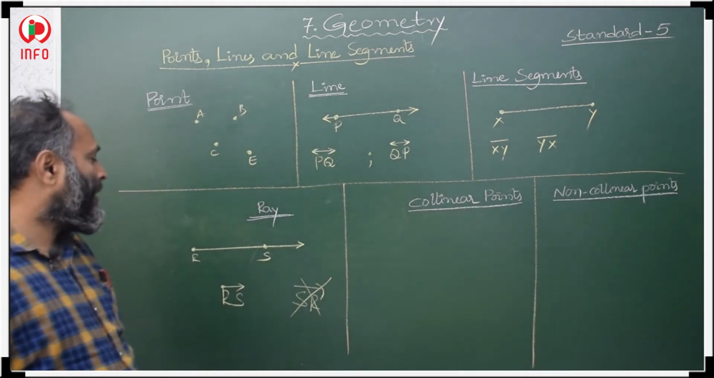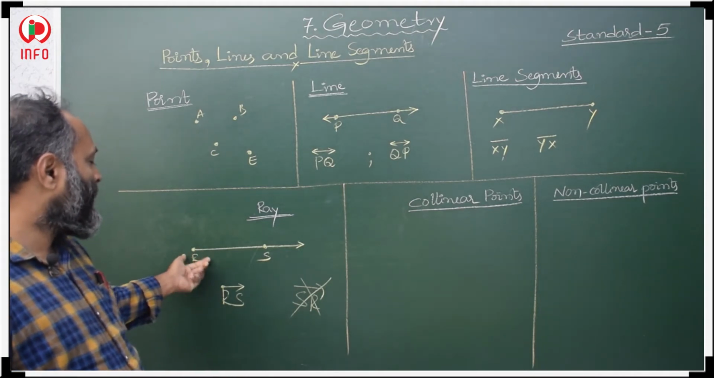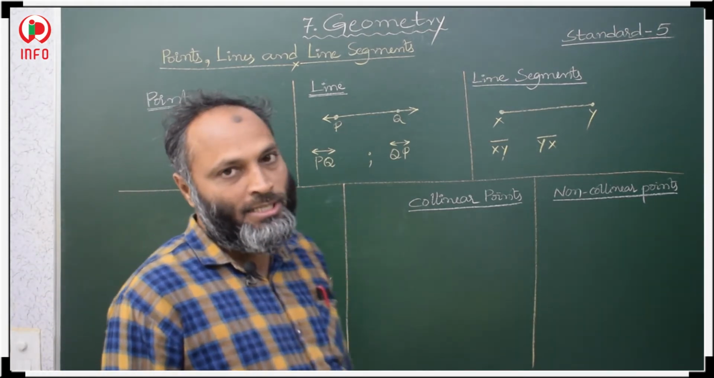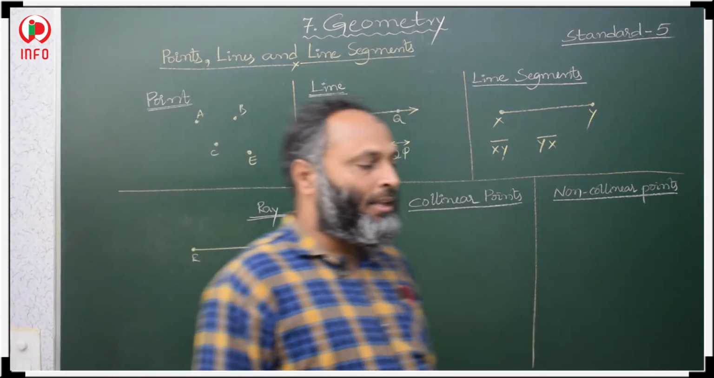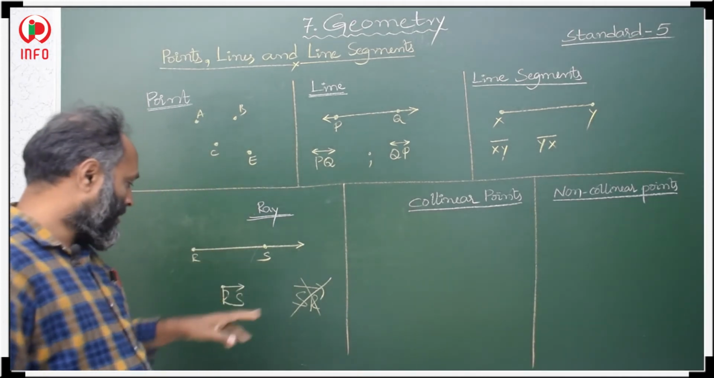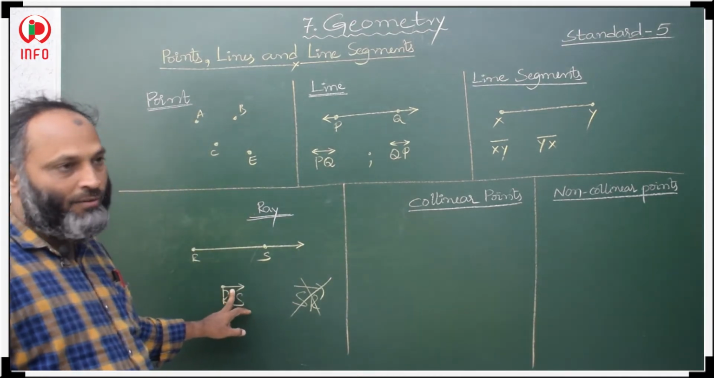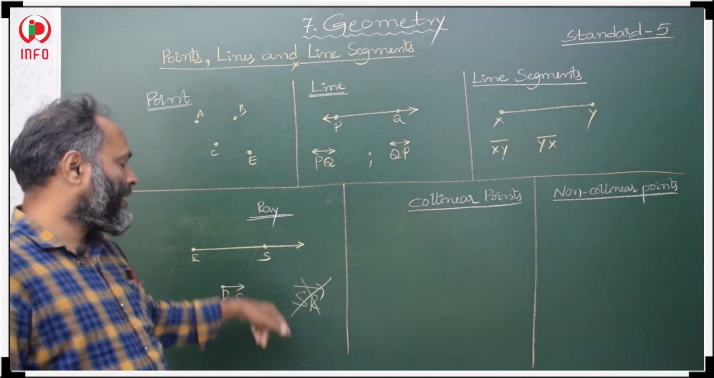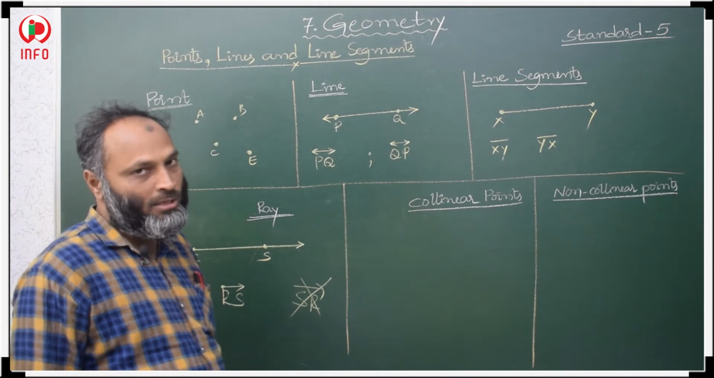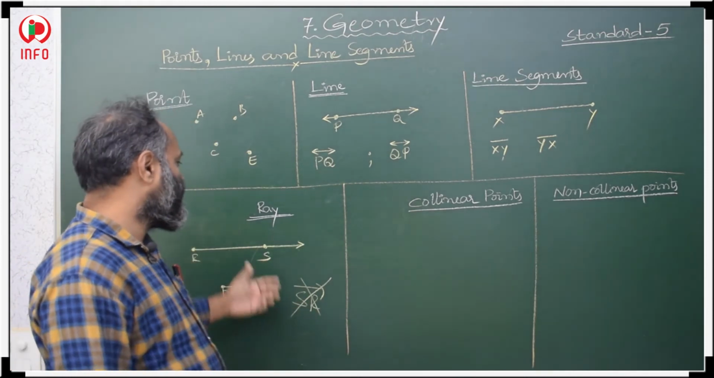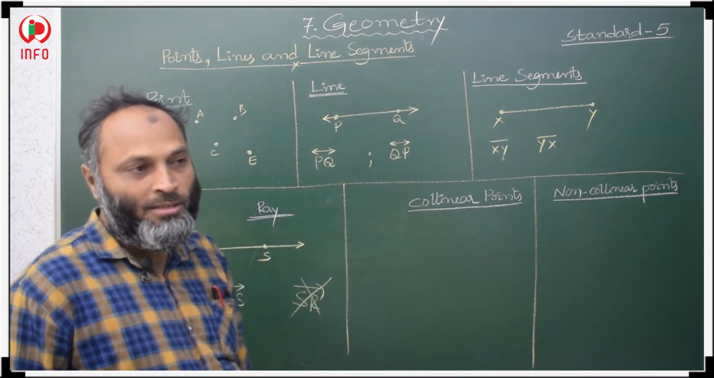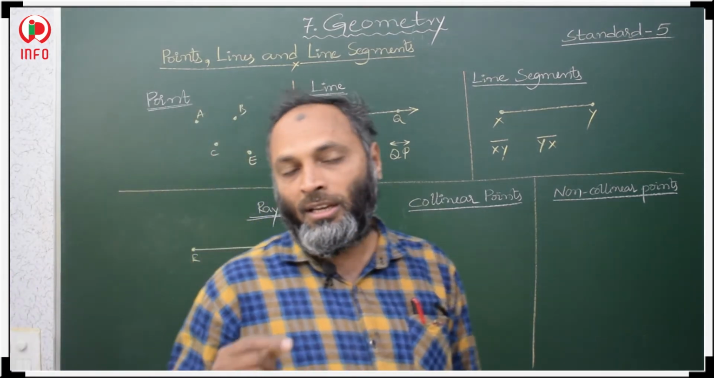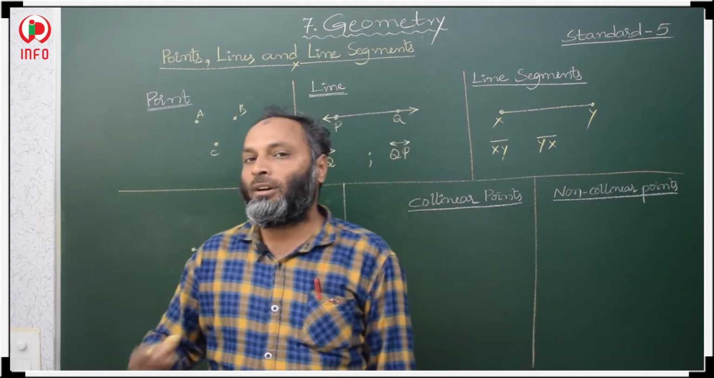Then after that, ray. A ray has one end point, which we call the initial point also. In the other direction it extends infinitely. Then how to represent a ray? RS ray. In this way we have to represent RS ray. The initial point we have to take first, and after that the next point. Okay. So we cannot measure the length of a ray. Why? Because it extends infinitely in the other direction. That is why we cannot measure the length of a ray.